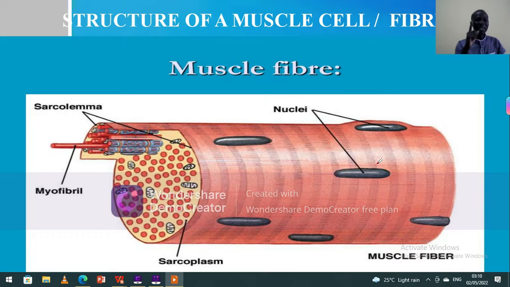Something special that you should note is that there are very many nuclei. The normal cells have only one nucleus, but a muscle fiber, which is a muscle cell, contains many nuclei. So we call it multinucleated.